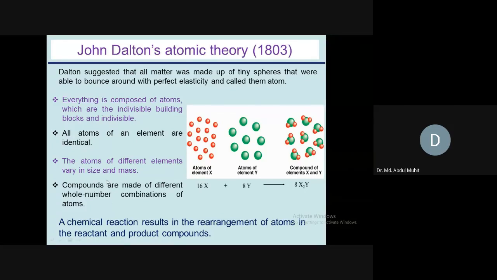So he made the fifth proposal. A chemical reaction results in the rearrangement of atoms in the reactants and products of the compounds. That means a chemical reaction is nothing but the rearrangement of these reactants, that is 16 hydrogen and 8 oxygen rearrange with each other to form water. That is his final proposal. So this is Dalton's atomic theory, but he could not propose any structure of the atom.